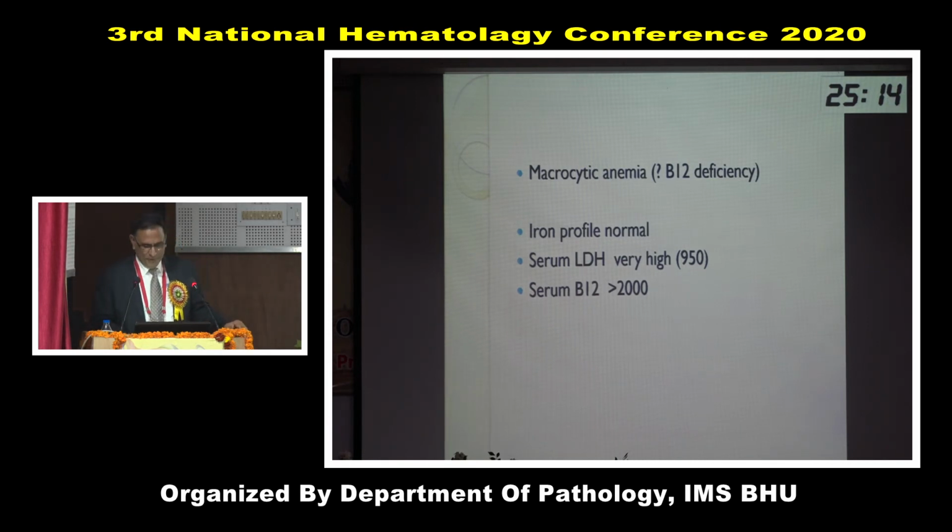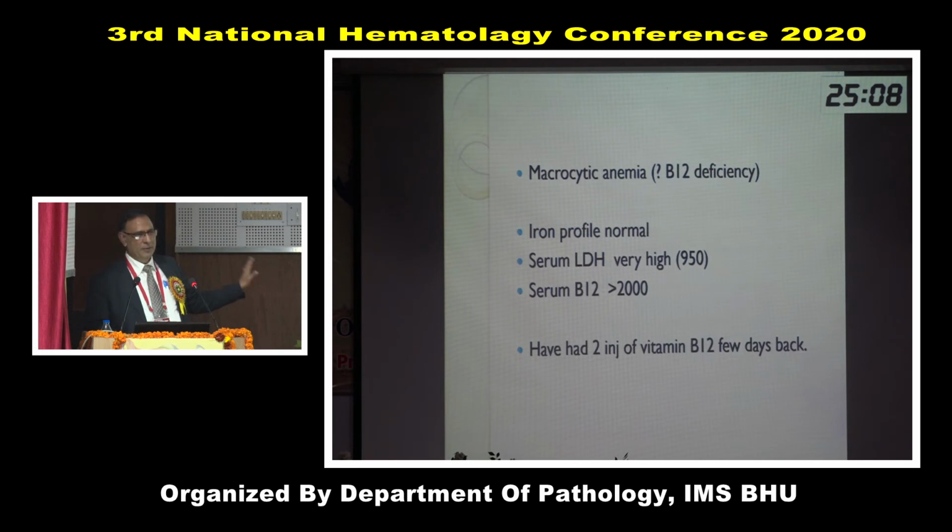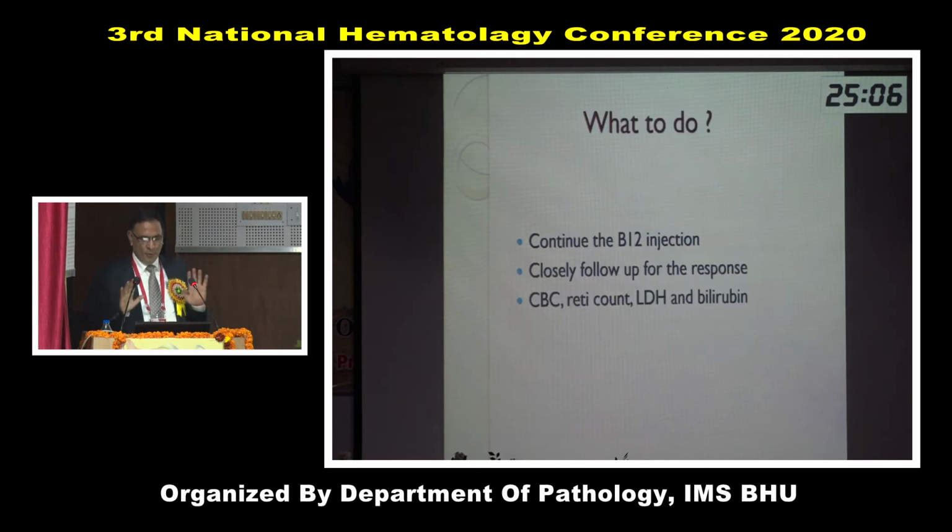So what we do, we don't scrutinize too much. Patient has had 2 injections a few days back. So we don't do anything, just continue B12 and we closely follow patients and see the response. If patient continues to have response, that means patient had B12 deficiency, and we monitor CBC, reticulocyte count, LDH and bilirubin level. By that we know that patient had B12 deficiency and he had received injection, that's why B12 level was very high.